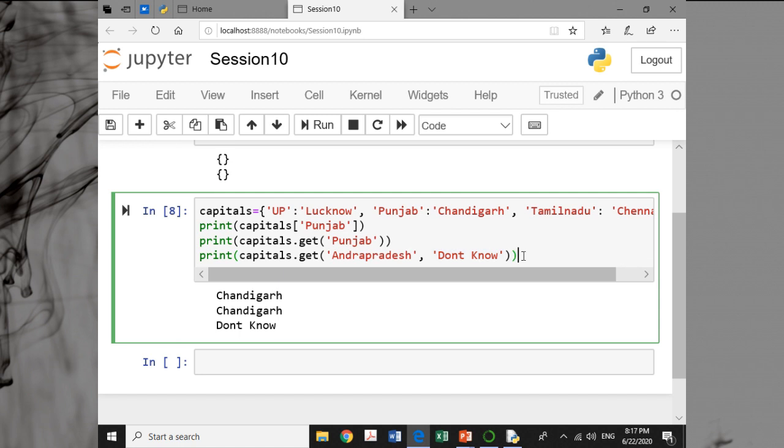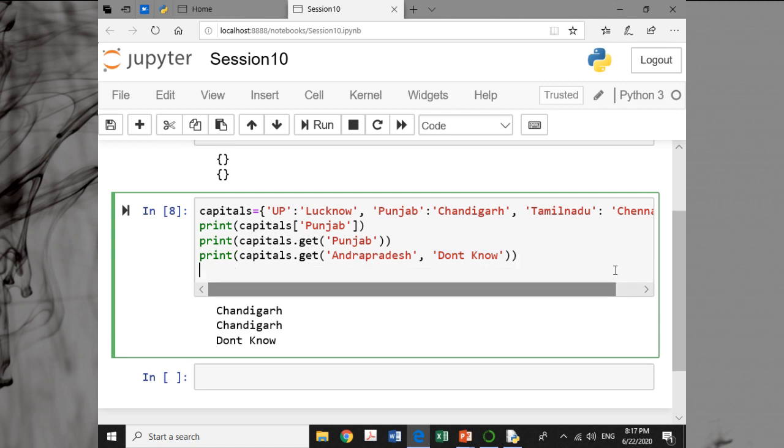You can see, if I write here capitals, suppose Andhra Pradesh. Now since Andhra Pradesh does not exist, I am saying Andhra Pradesh is Vijayawada. Presently it is Hyderabad.